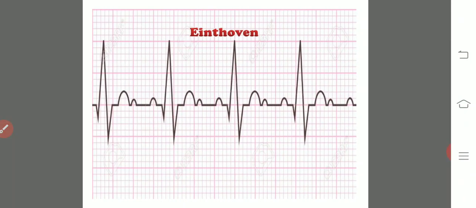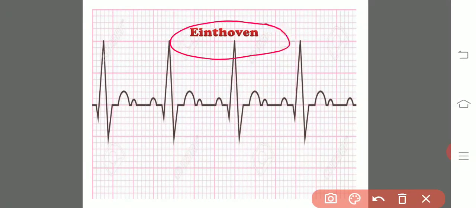For the first time, the electrocardiograph was printed by a scientist, Einthoven, the scientist who first printed the graph on graph paper. He prepared a printing machine to print the electrical impulses on graph paper.